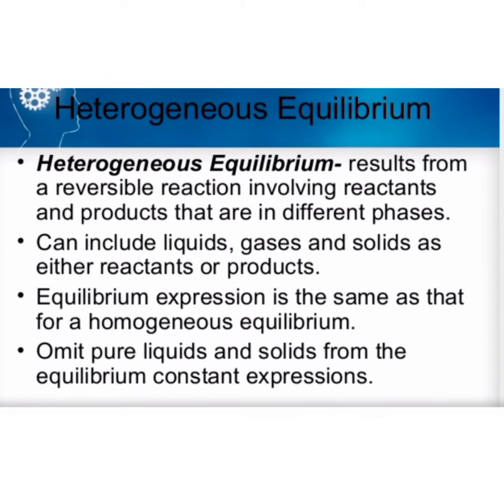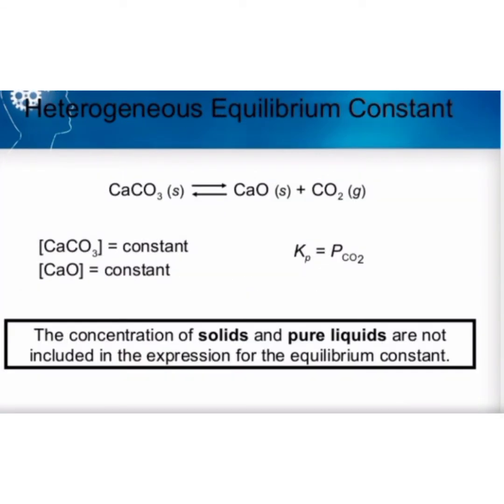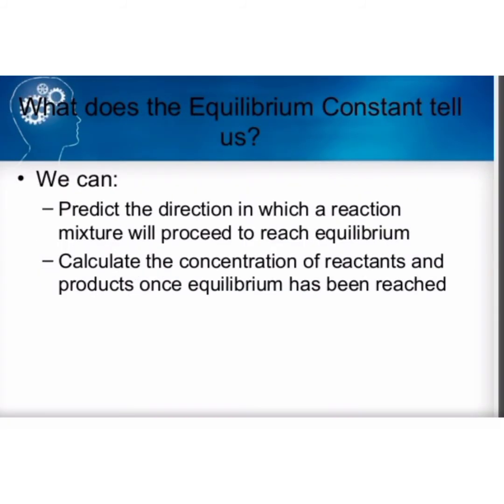Heterogeneous equilibrium results from a reversible reaction involving reactants and products that are in different phases. It can include liquids, gases, and solids as either reactants or products. For example, CaCO3 gives CaO plus CO2. The concentration of solids and pure liquids are not included in the expression for the equilibrium constant.